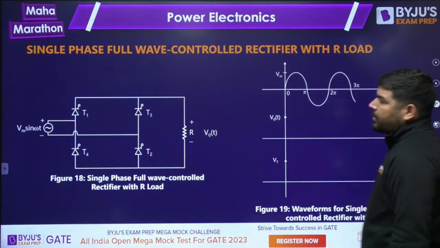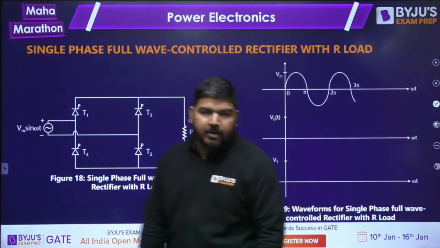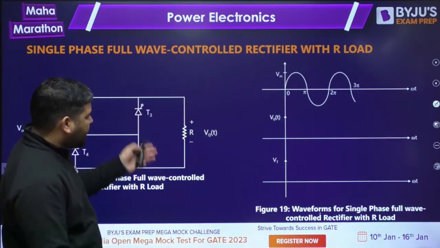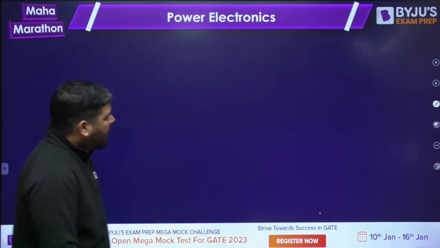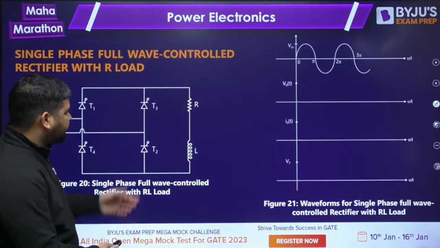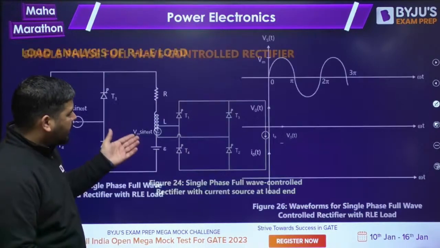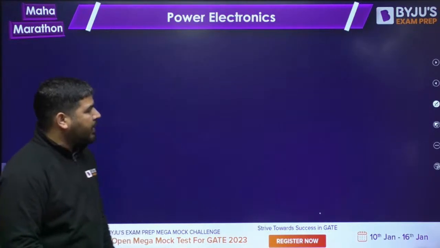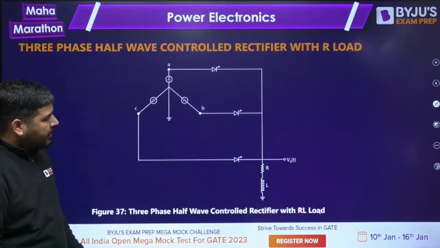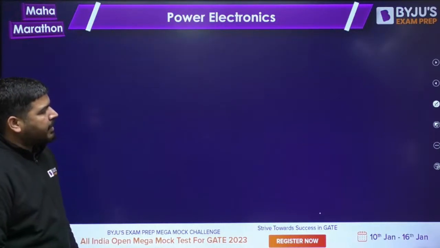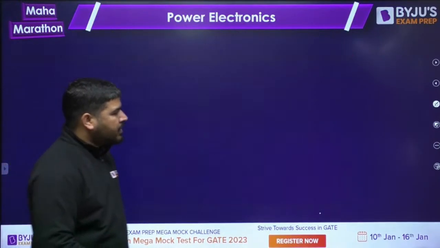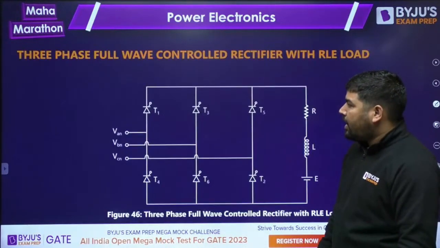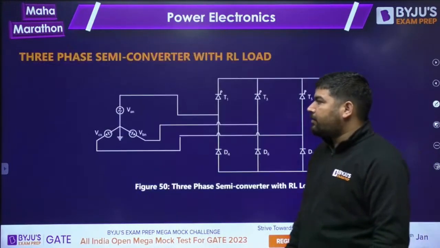In the next class I will first revise every controlled rectifier in the first 1 or maybe 1.5 hours, and then we'll take the 3-phase controlled rectifier, and then we will go to the DC-DC converter, and then we'll revise a little bit of inverter.